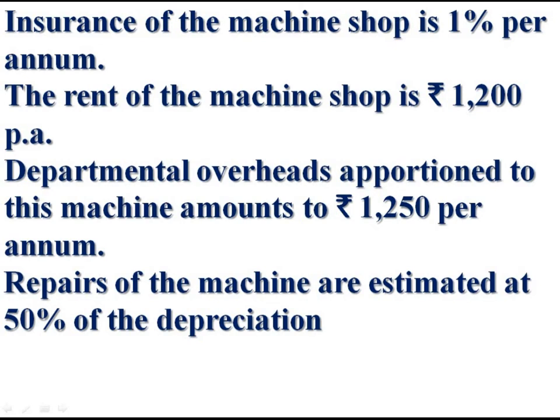Insurance of the machine shop is 1% per annum. The rent of the machine shop is rupees 1,200 per annum. Departmental overheads apportioned to this machine amount to rupees 1,250 per annum, and repairs of the machines are estimated at 50% of the depreciation. This is the question.